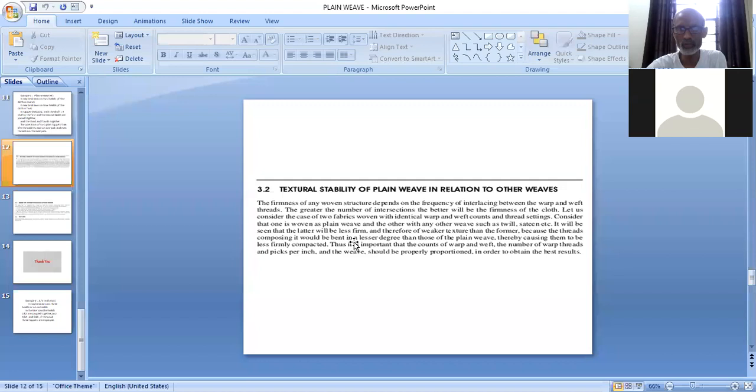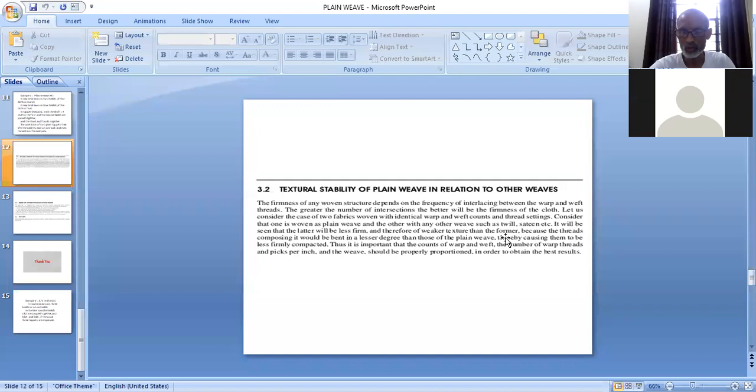जो दूसरी views ले रहे हैं हम, other views, they will be less firm or less strong, and therefore of weaker texture than the former.